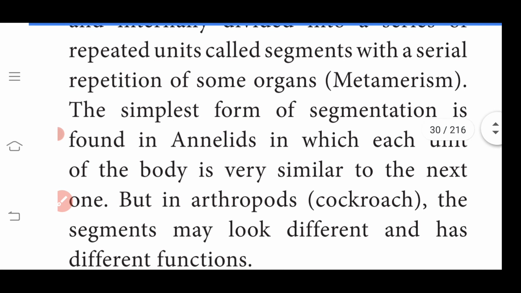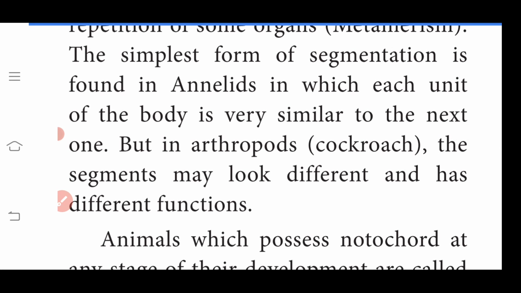Very important question, note it. What is metamerism? All body segments are even in nature, and all segments have the same organs, that is called metamerism. The simplest form of segmentation is found in annelids. Annelids means earthworms, in which each unit of the body is very similar to the next one. But in arthropods like cockroach and insects, the segments may look different and have different functions.